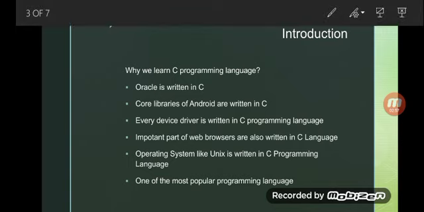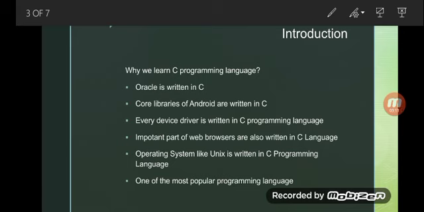Important parts of web browsers are also written in C programming language. We are all familiar with web browsers like Mozilla, Google Chrome, and Internet Explorer, right? The most important parts of these web browsers are written in C language.